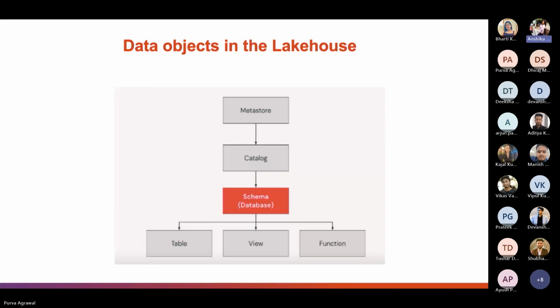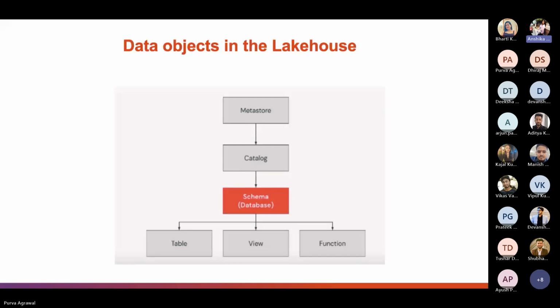We will talk about the data objects in the Lakehouse. The various data objects are metastore, catalog, and schema, consisting mainly of table, view, and user-defined functions. So let's learn about them now. Starting with the metastore. The Databricks Lakehouse architecture combines data stored with the Delta Lake protocol in cloud object storage with metadata registered to our first object, the metastore.